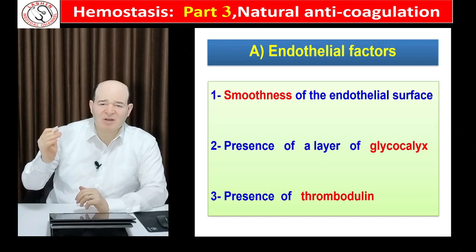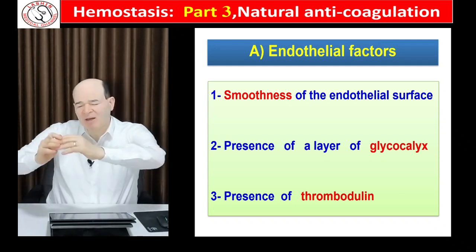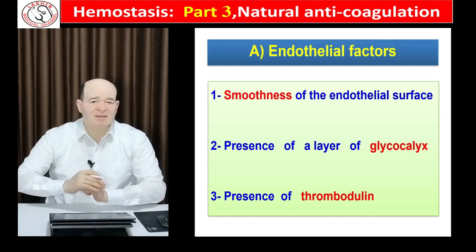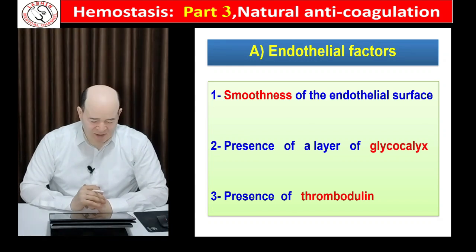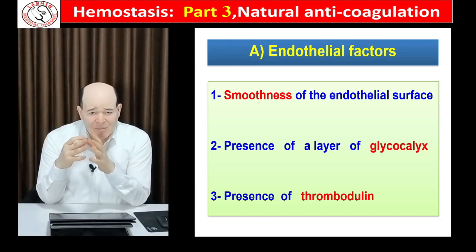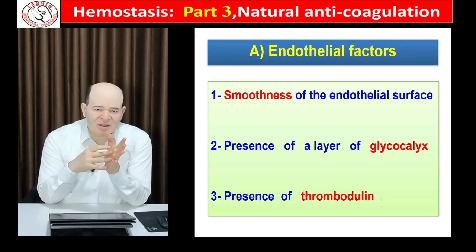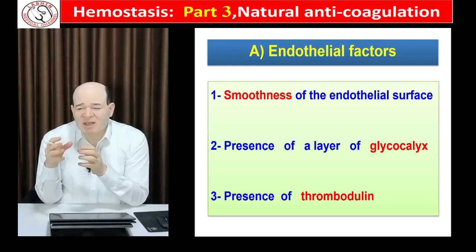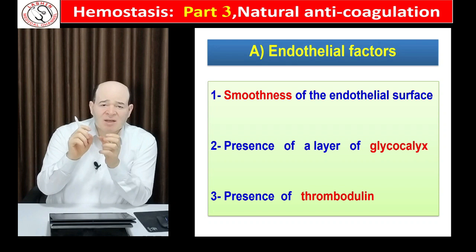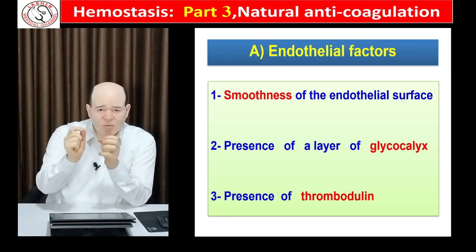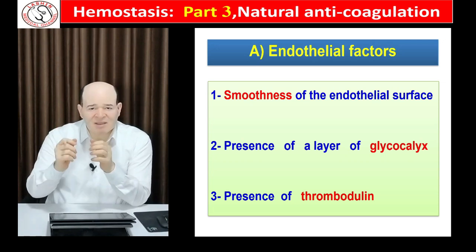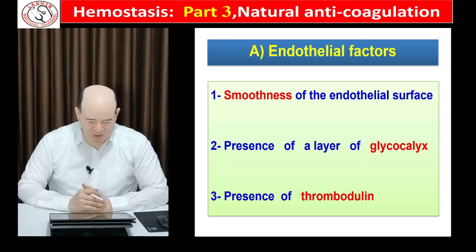Glycocalyx is a type of extrinsic protein that repels platelets and the components of the clotting system. Moreover, there is a magnet for thrombin called thrombomodulin that is fixed over the endothelial cell. Any abnormal molecules of thrombin will be inactivated by this thrombomodulin.